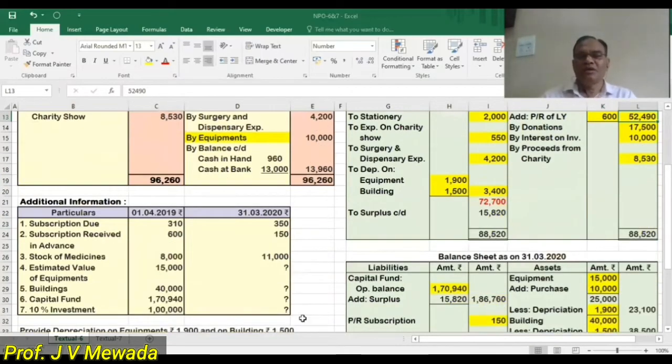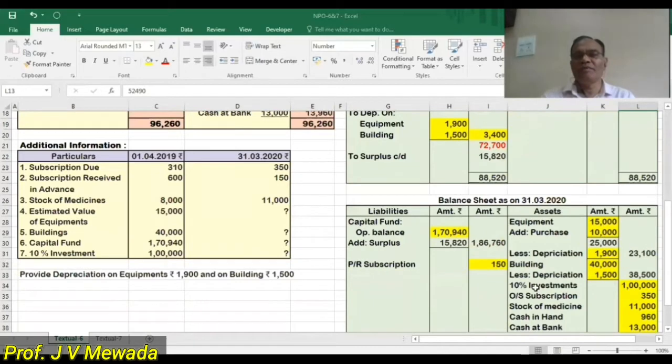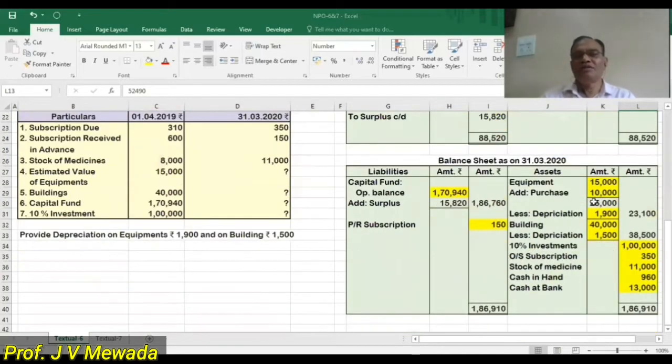Okay. Now here in the balance sheet, our equipments are 25,000 minus depreciation, so 23,100 is the outer column, and building also, outer column is 38,500.